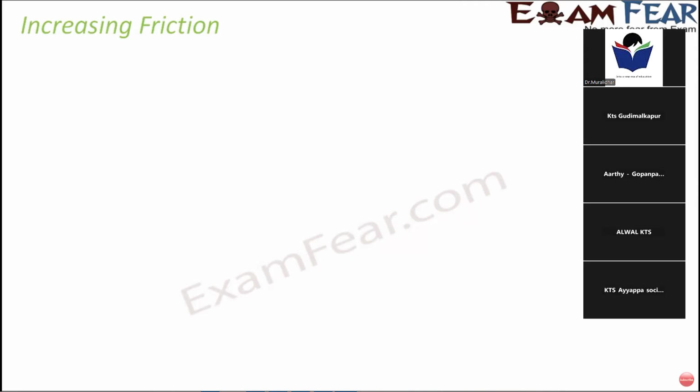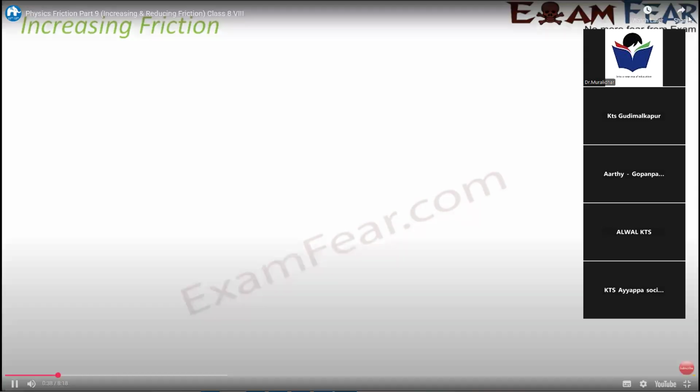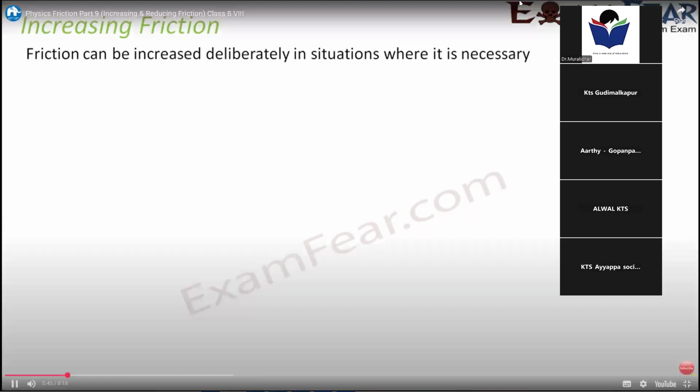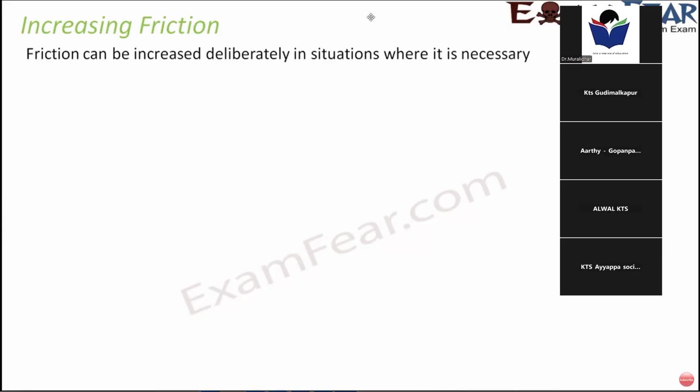So what do you think? In which situation will we want to increase friction? Where friction is desirable, of course. Friction can be increased deliberately in situations where it is necessary. Wherever it is important, good, or desirable, we will try to increase friction. Now, how can we increase friction?